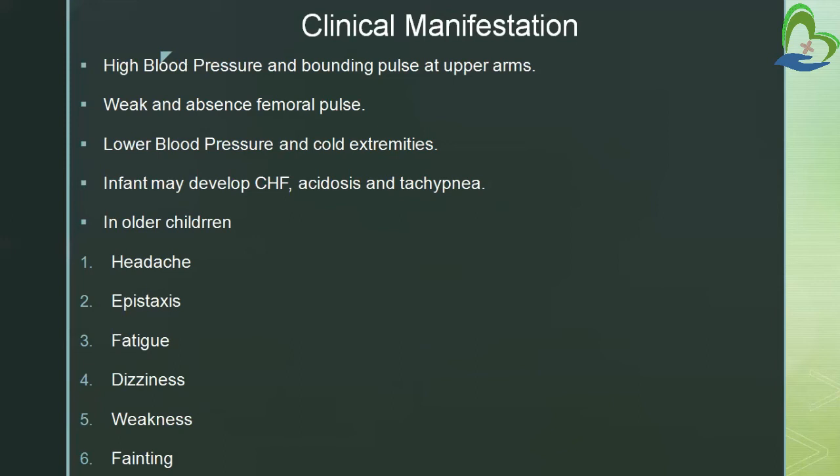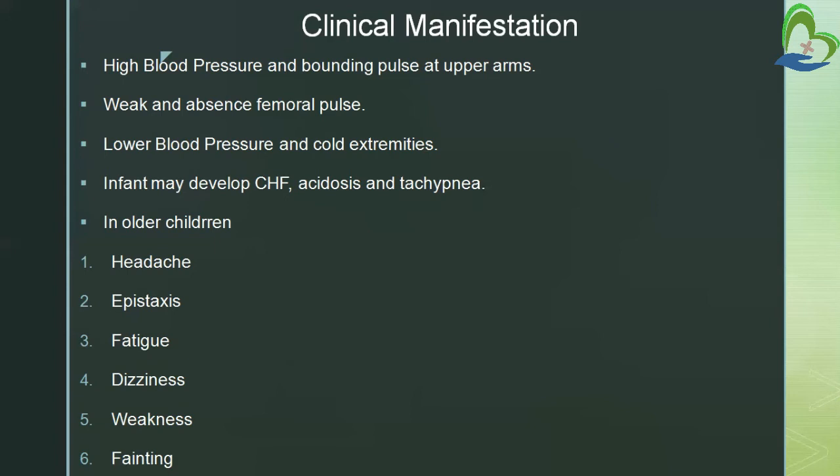Then we can see absent femoral pulse. Femoral is the pulse that we locate at the thigh. At that location we will feel a weak pulse, or there will be no pulse. Then lower blood pressure and cold extremities at the lower body part.